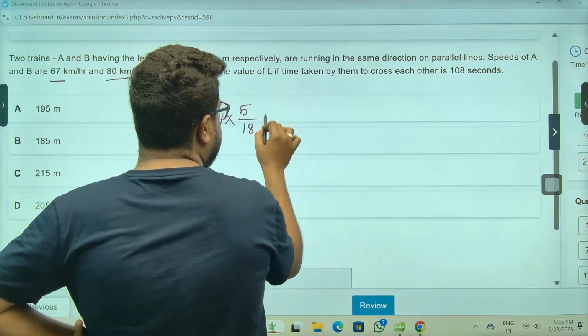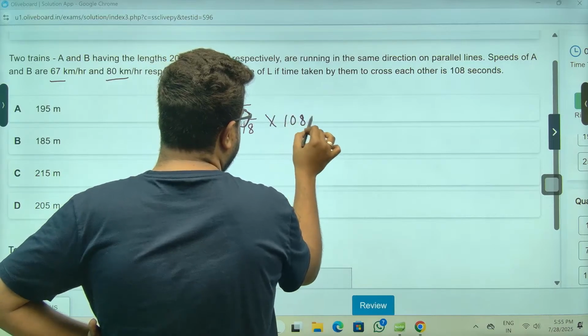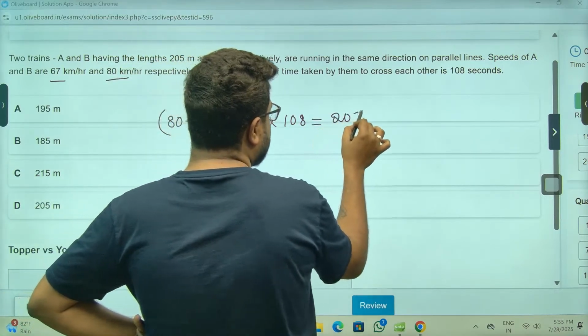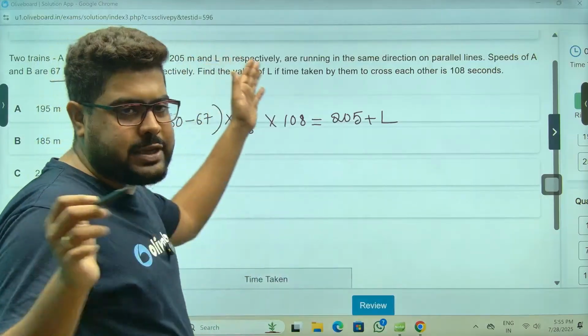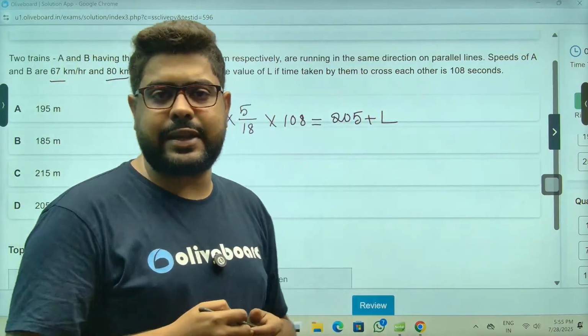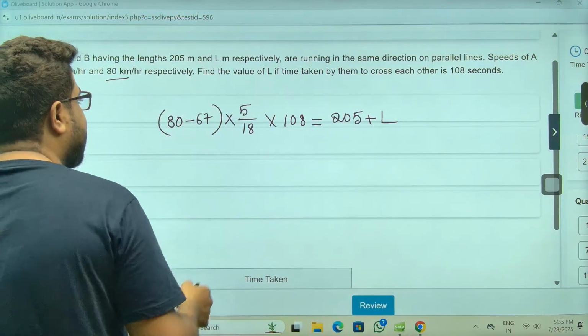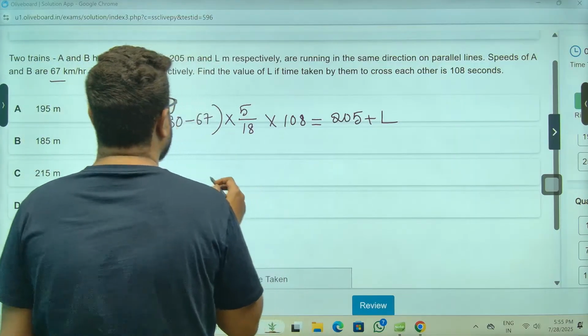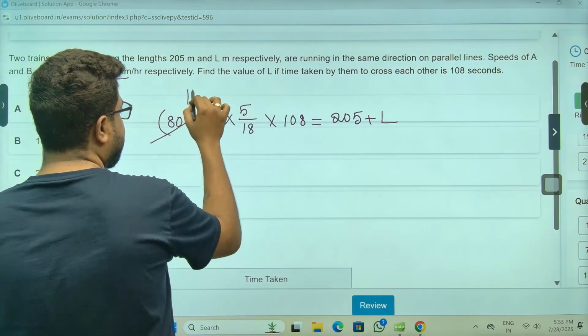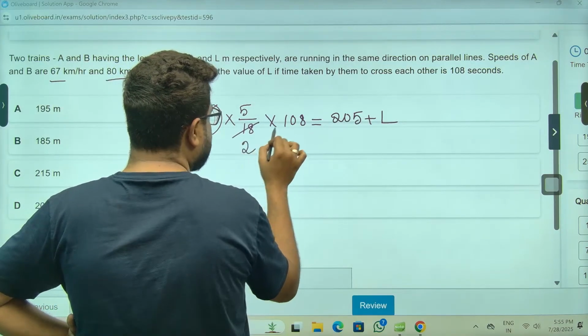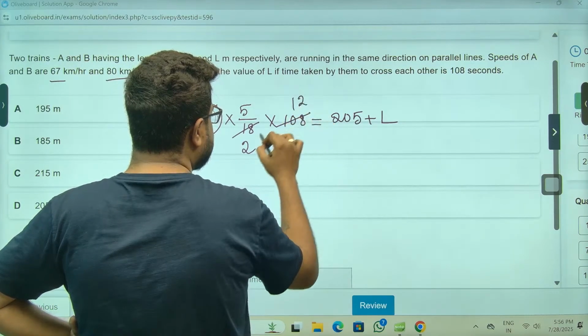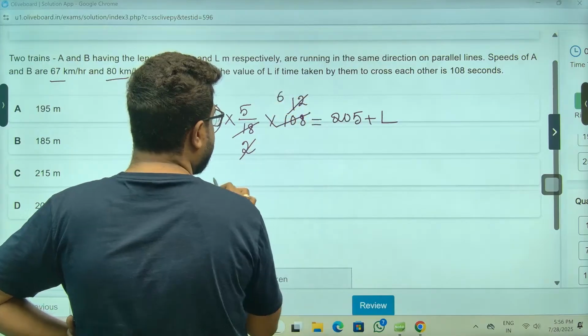This is speed into time, 108. That will be the distance. Distance is 205 plus L. Because if two trains are crossing each other, it is the sum of the distances they need to go. The equation has come, do the calculation. This becomes 13. 9 2s are this, 9 12s are this. We could have done this directly.